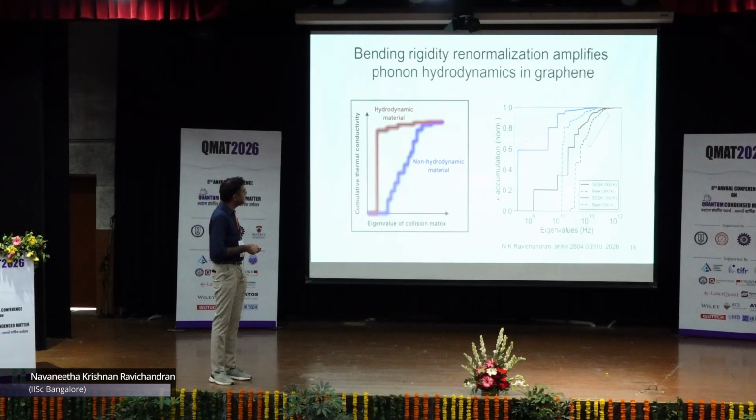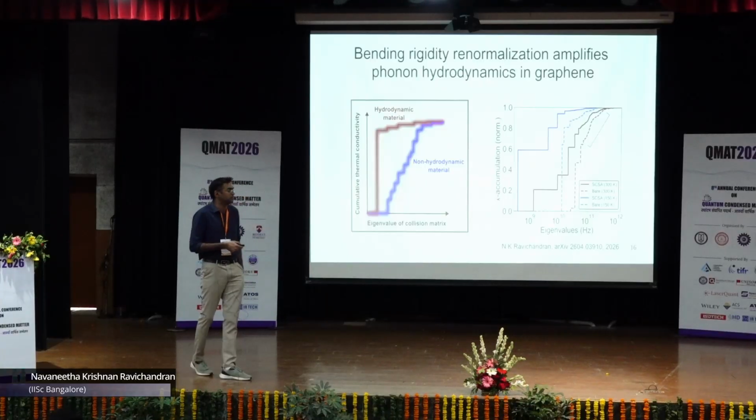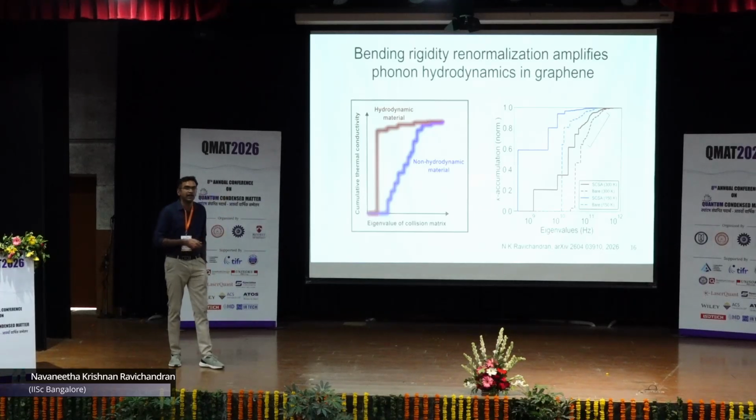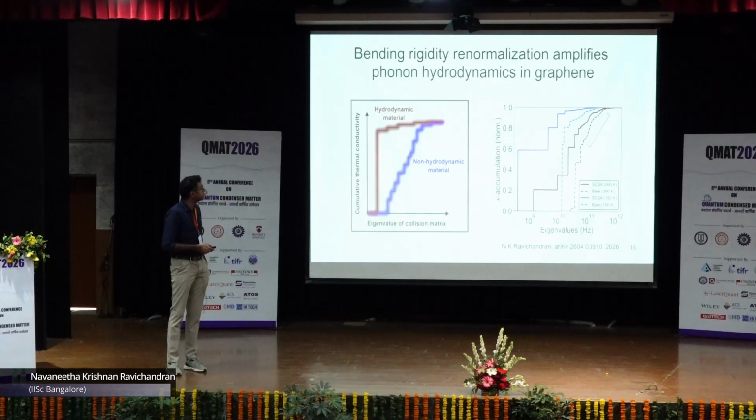For example, at 100 Kelvin, we see that the eigenvalues are smaller by more than a factor of 10, and the contributions from individual eigenmodes are much larger than in the case where you don't include the SESA renormalization. So in this region, you see that there are many diffuse contributions, but here that region is much smaller. So graphene actually has a huge potential to exhibit this hydrodynamic transport.